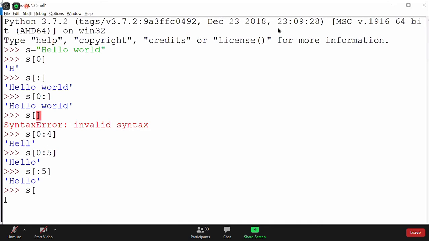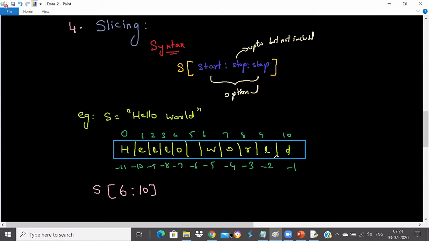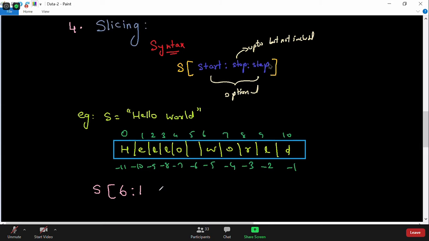Like if I say s[6:10], you see that the D will not be printed because 10 is up to but not included. So writing 10 will not help us to print world, because starting from 6 is okay, but D is at 10, so that way it will not be printed. But the next question is, can I give 11?